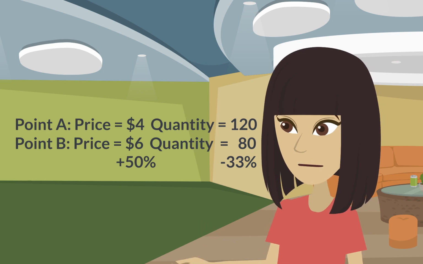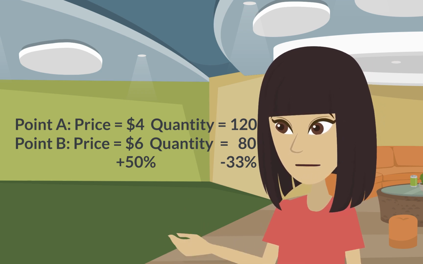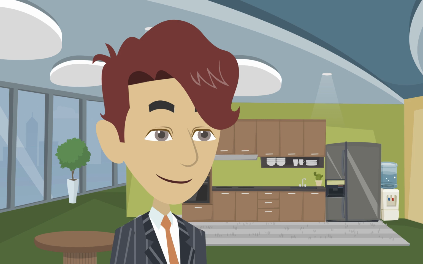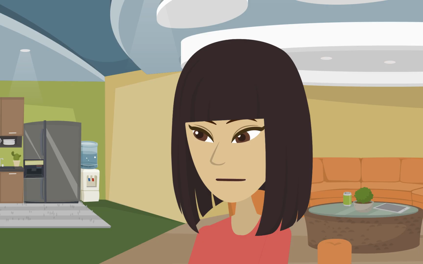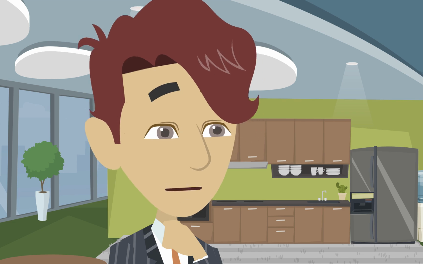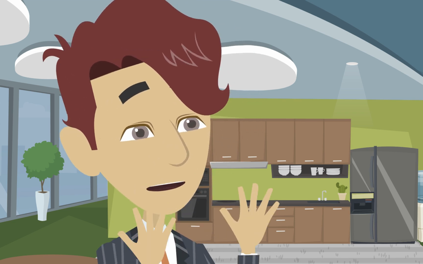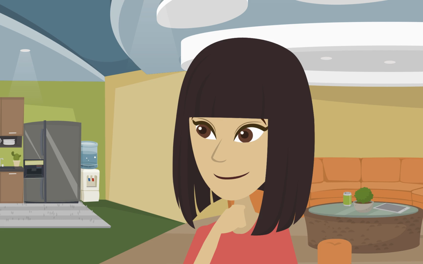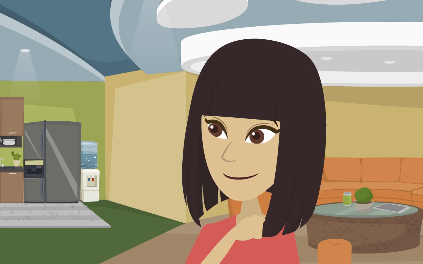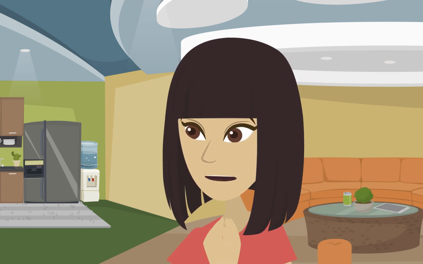Right. From $4 to $6, the price rises by 50% and quantity falls by 33%. But going back, it's the opposite. That's correct. And that's where the midpoint method comes in handy. It helps avoid that inconsistency. How does that work exactly?